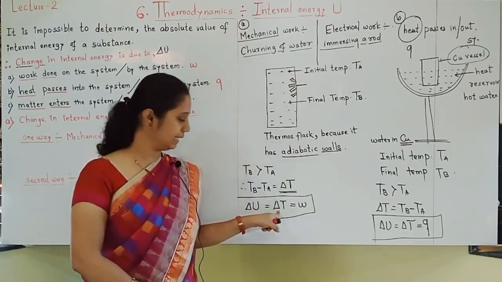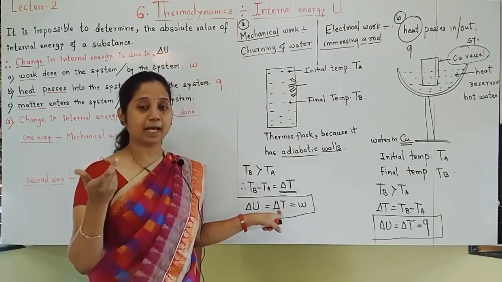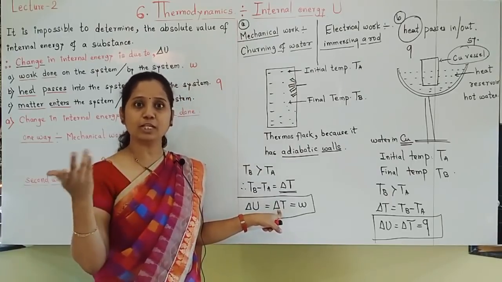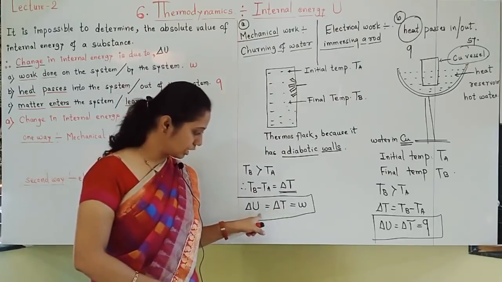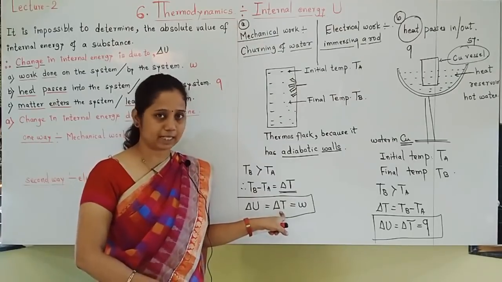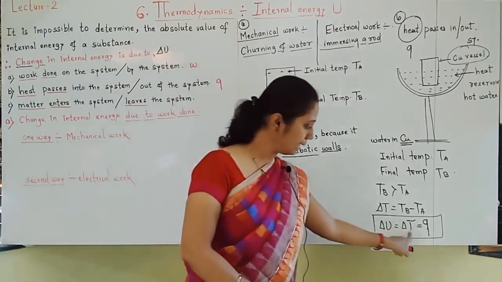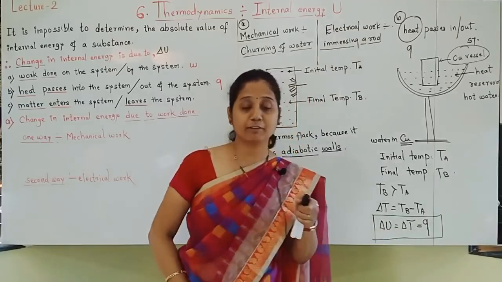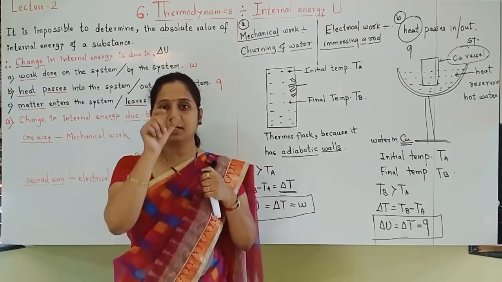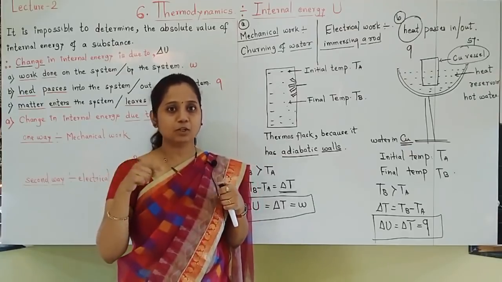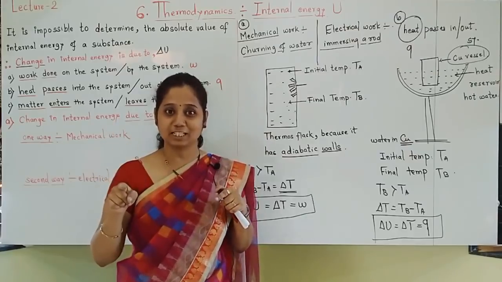So if temperature is constant, for example in an isothermal process, there is no change in internal energy, because for internal energy to change there must be a change in temperature. We have seen this with work done and with heat. Whenever we solve problems and they say isothermal, you should understand that the process is isothermal, meaning temperature is constant.